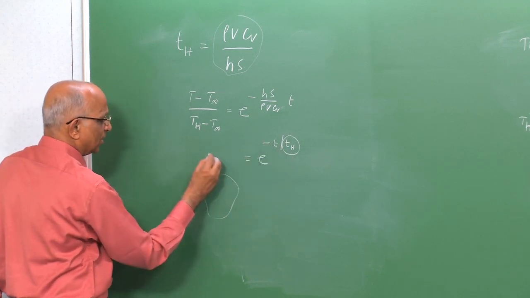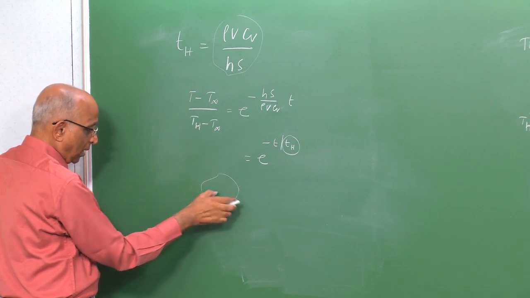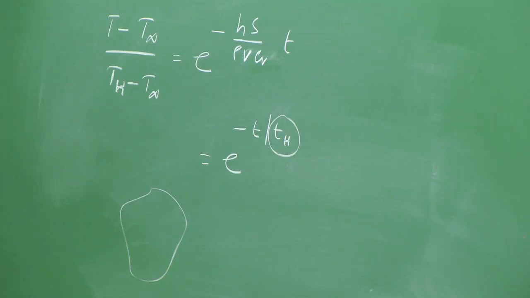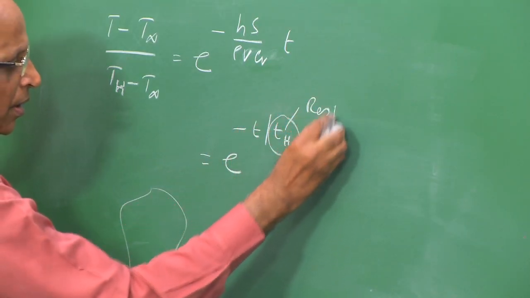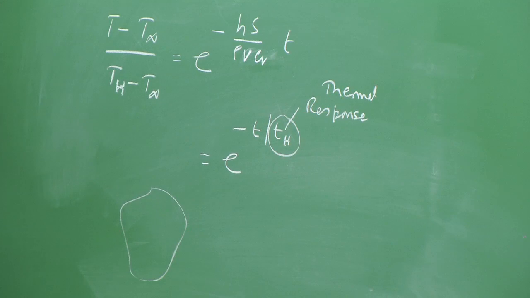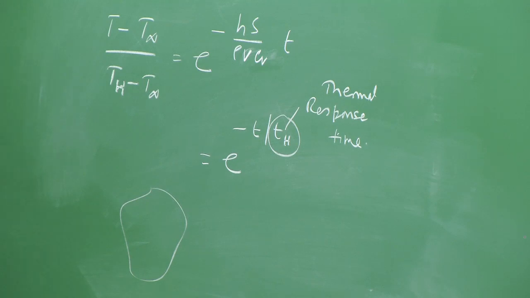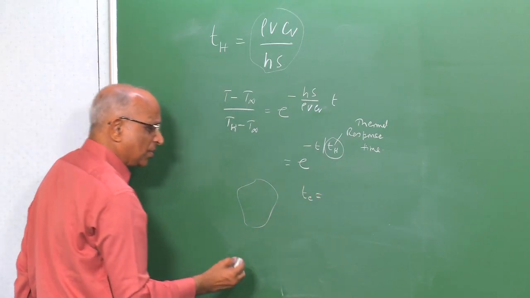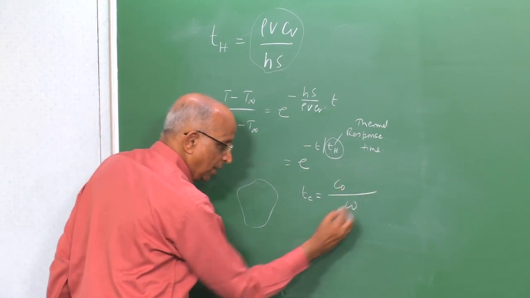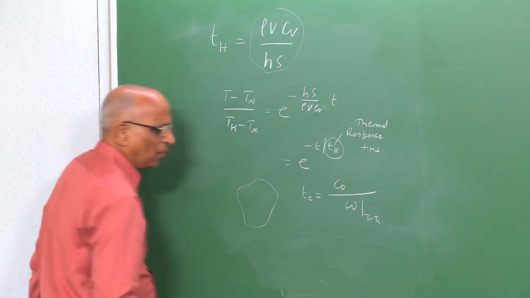and we get e to the power minus t by Th, the dimensionless ratio of the excess heat compared to the ambient at any particular time, divided by the excess heat initially. Therefore, this is also talked of in terms of the thermal response time. Whereas, when we talked of the chemical reaction time, what did we tell? Yes, chemical reaction time is the initial concentration divided by the rate of chemical reactions when the temperature T is equal to the critical temperature over here.